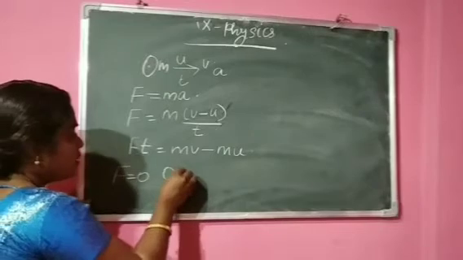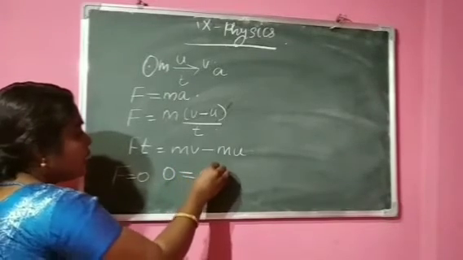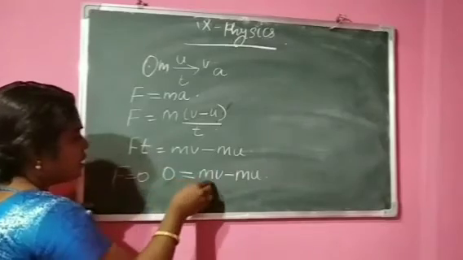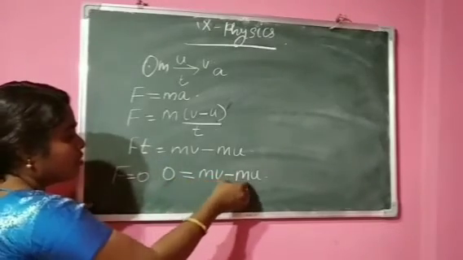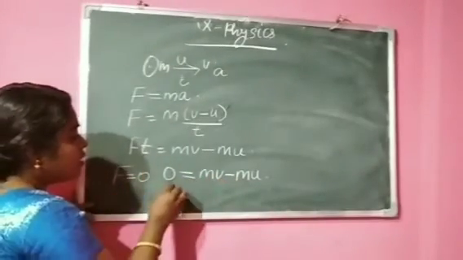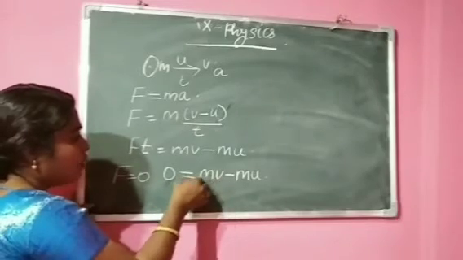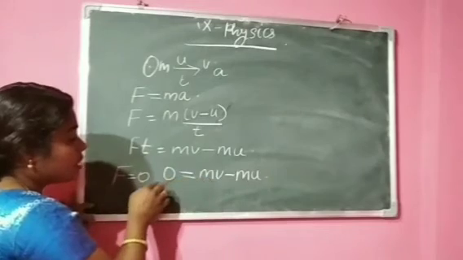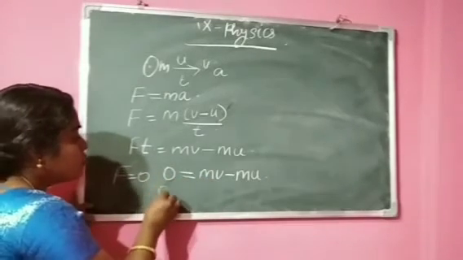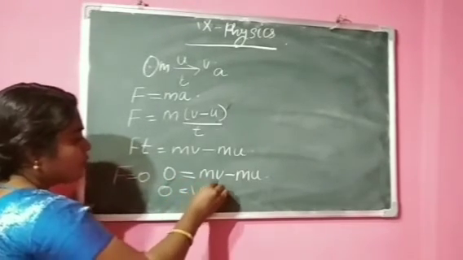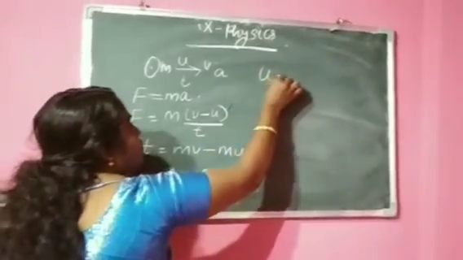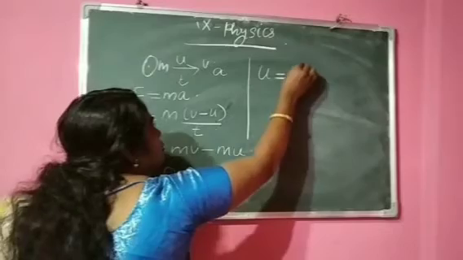So what can we write? 0 is equal to mv minus mu, or we can write it as, m is common for these two, so we can take it outside. So what can we write here? m into (v minus u). Then when we bring this m to this side, again 0. So 0 is equal to v minus u, or we can write it as u is equal to v.